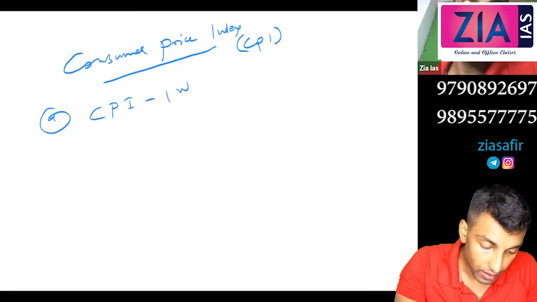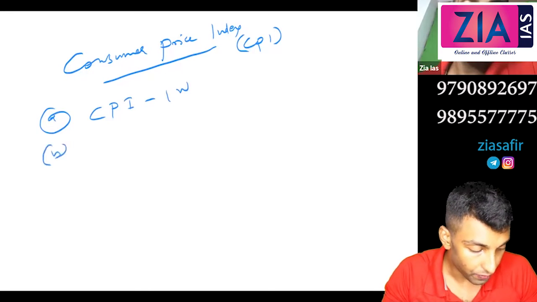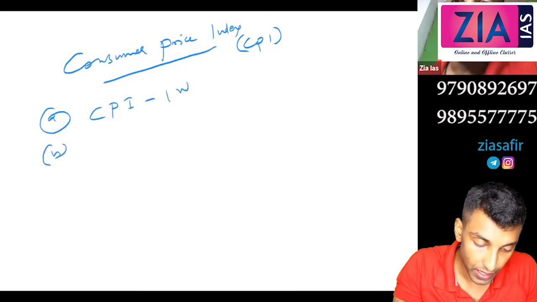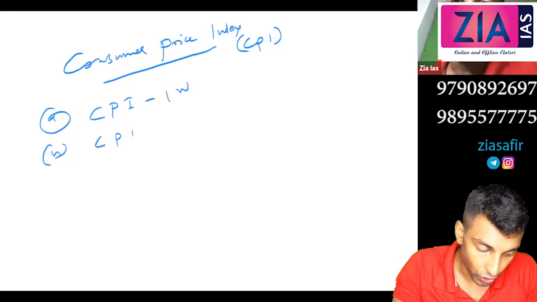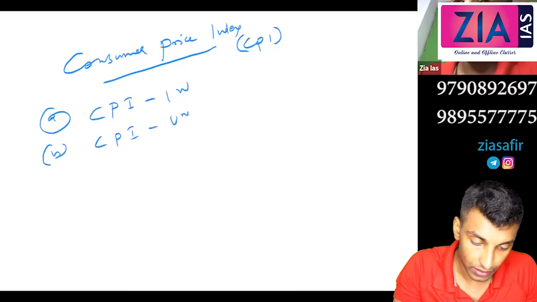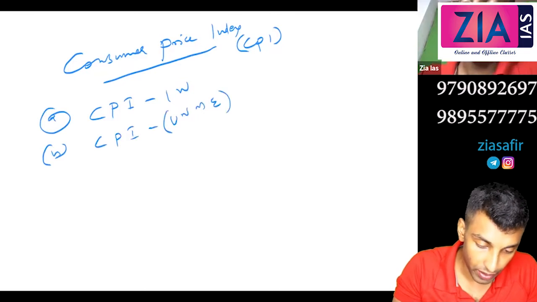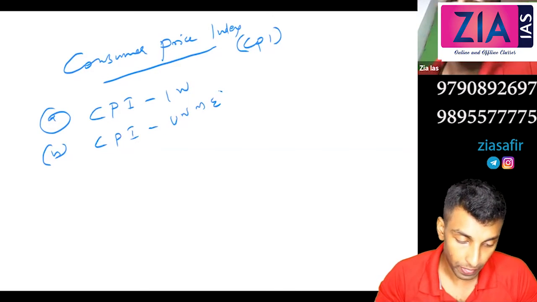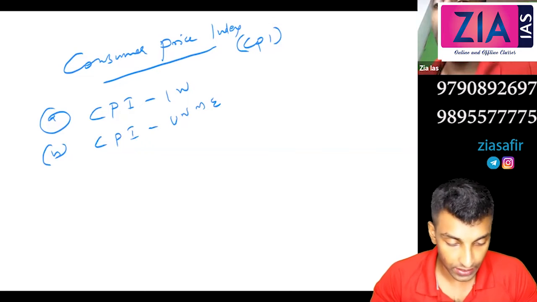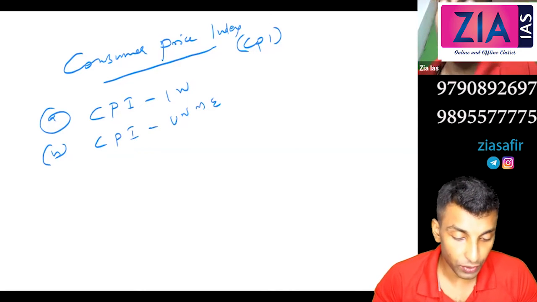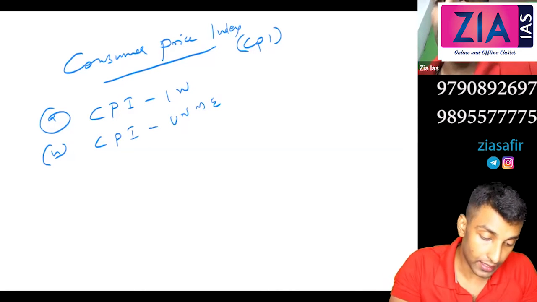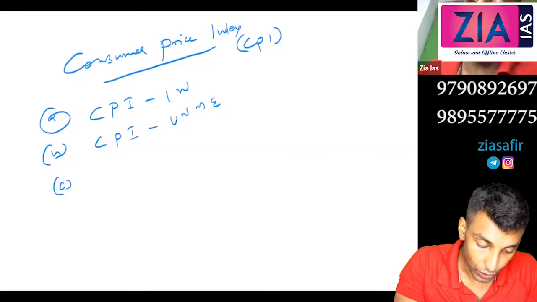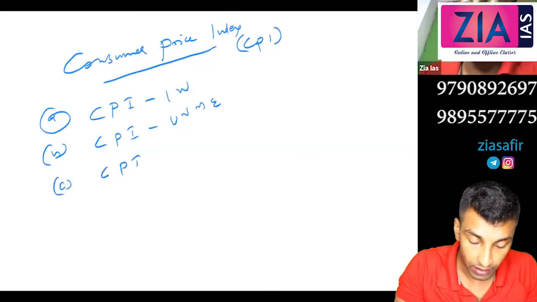B, consumer price index for urban non-manual employees. In the bracket, you can write CPI UNME. C, consumer price index for agricultural laborers, CPI AL.